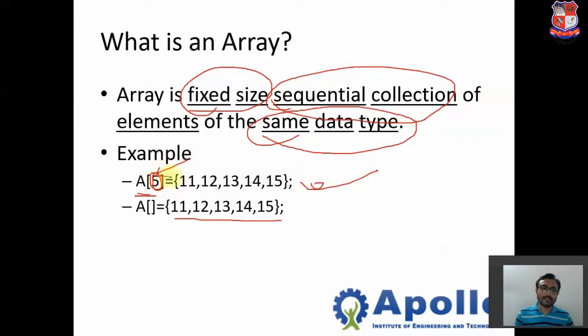This size can never be changed in our program, and all these elements will be stored in this array. This is an example of an array, and all the elements have the same type. Clear? Now we'll see how to declare an array in our program, and how all these elements can be identified.